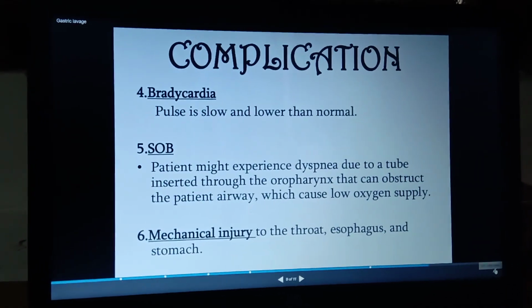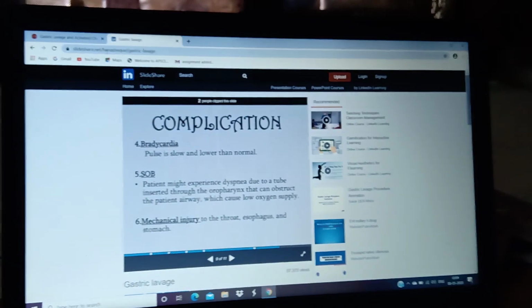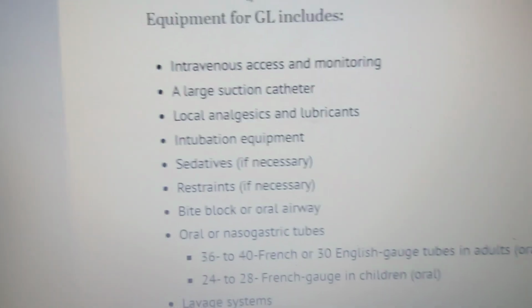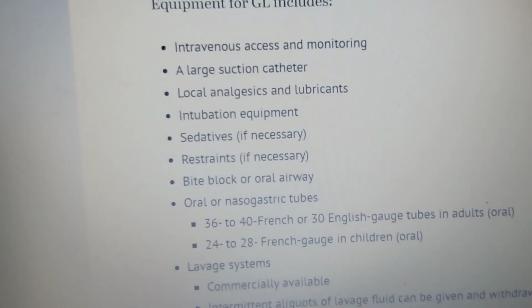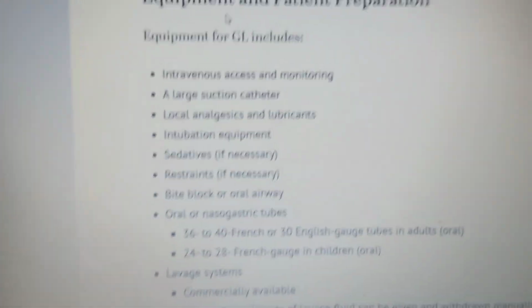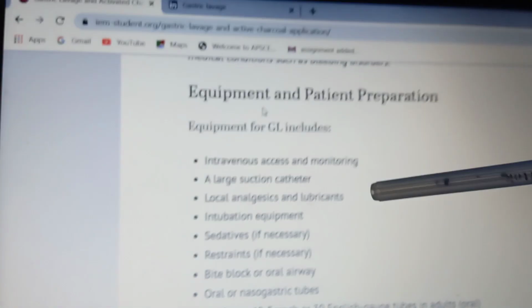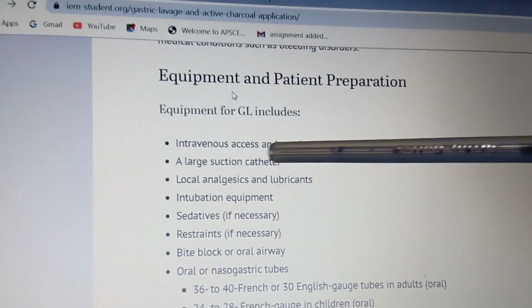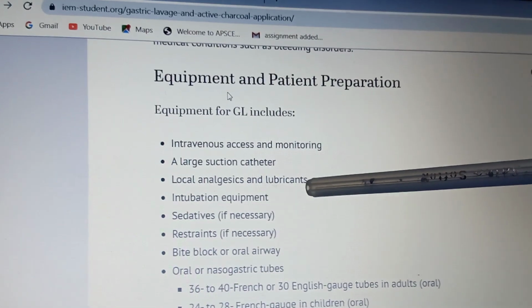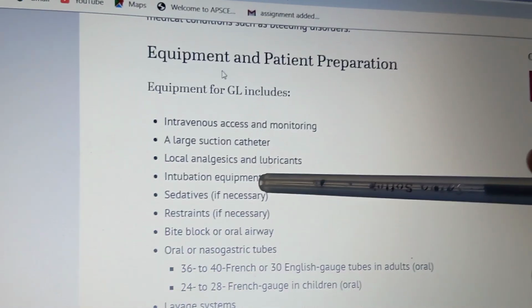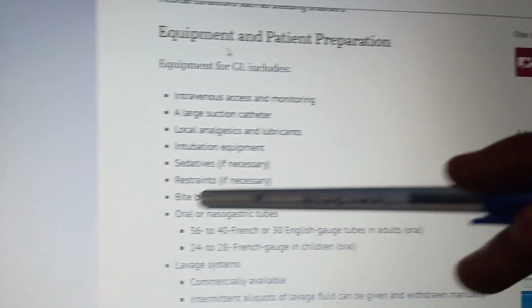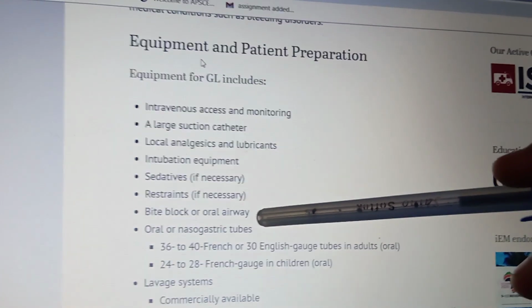Okay, and next we'll go to the equipment and patient preparation. What equipment are they going to take here? First one is intravenous access and monitoring. Continuous IV flow has to be there, and a large suction catheter is needed. Local analgesic and lubricant are very important, and intubation equipment. Sedatives we have to give, you have to restrain the patient, meaning tie them up, and we have to give a bite block or oral airway.